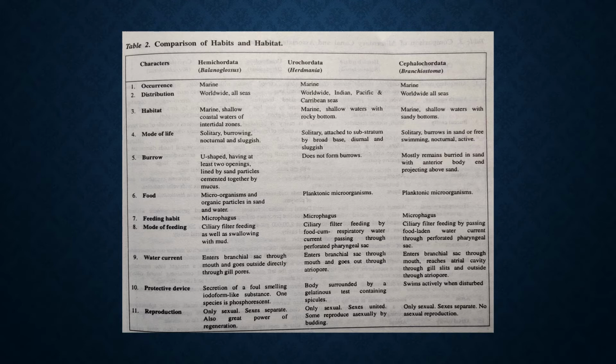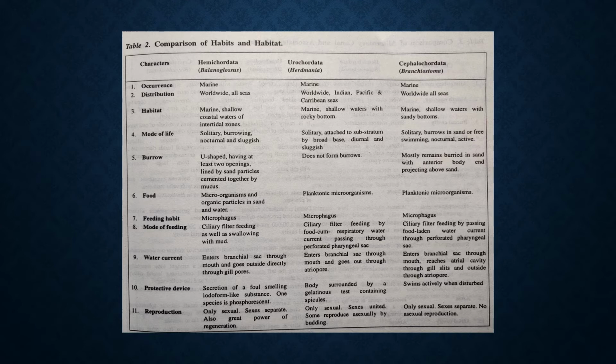And outside the pharynx, the cavity is the atrium, and this atrium opens out of the body through the atriopore. So the food caught in the water is first trapped in the pharynx, and then it is conveyed to the esophagus. And the extra water leaves the pharynx and comes out of the body through the atriopore. So it goes like this.